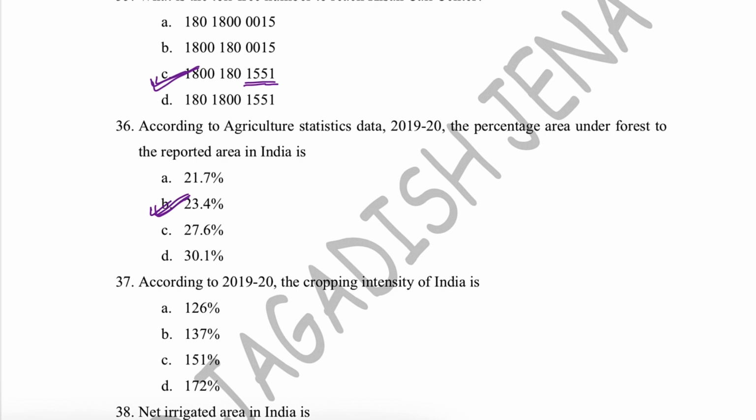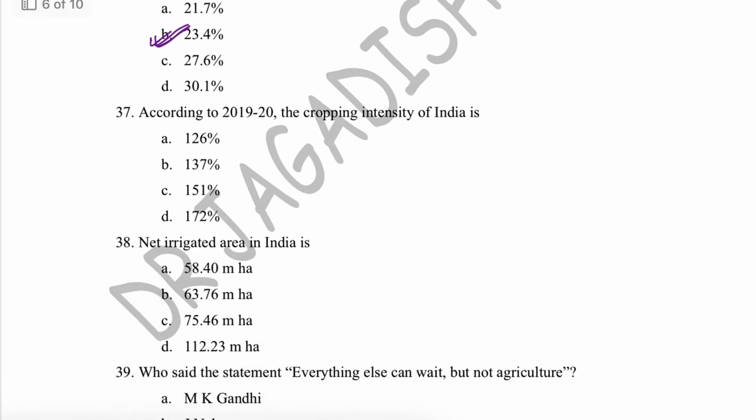Then according to 2019-2020, the cropping intensity of India is, what is cropping intensity? Cropping intensity is basically the gross cropped area divided by net cropped area into 100.